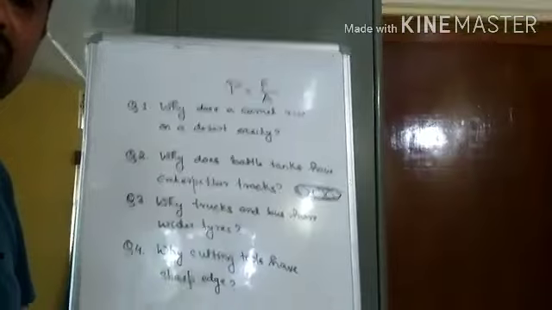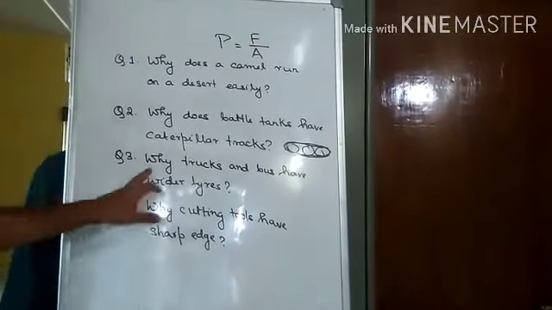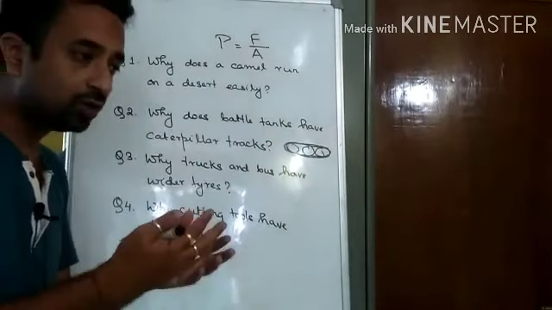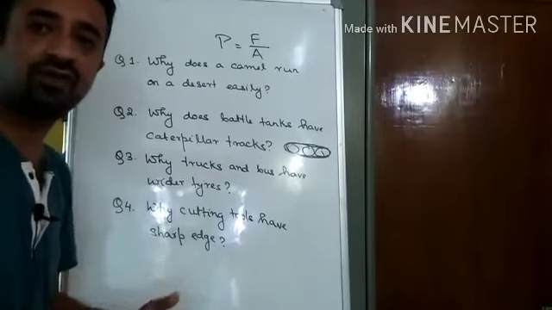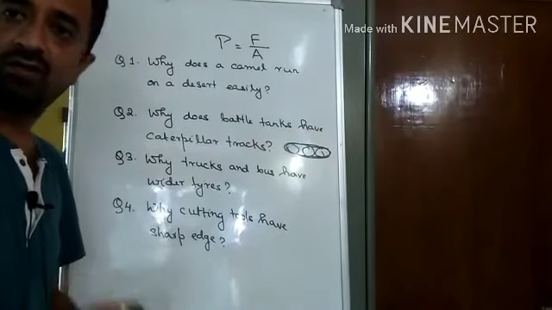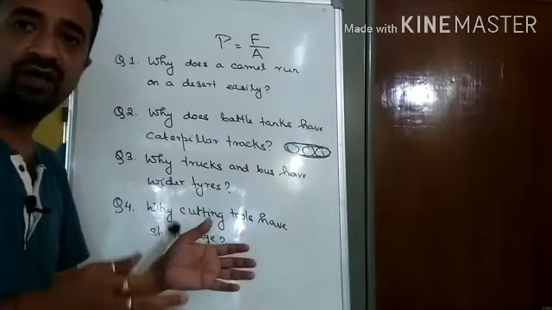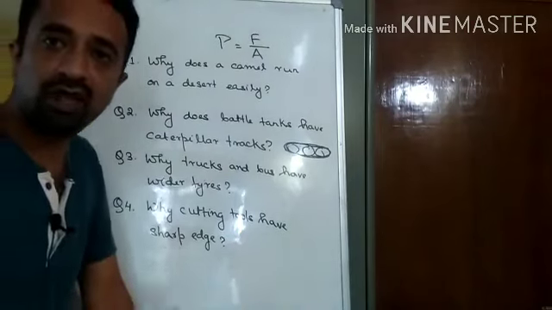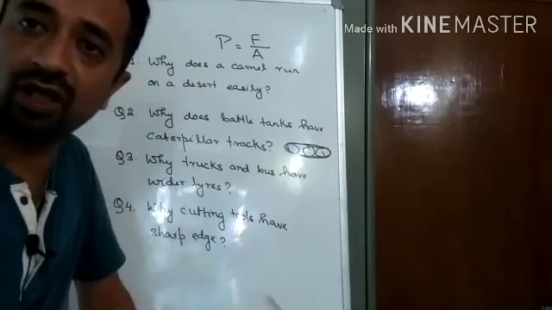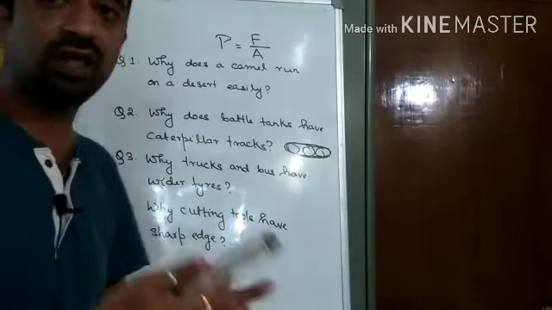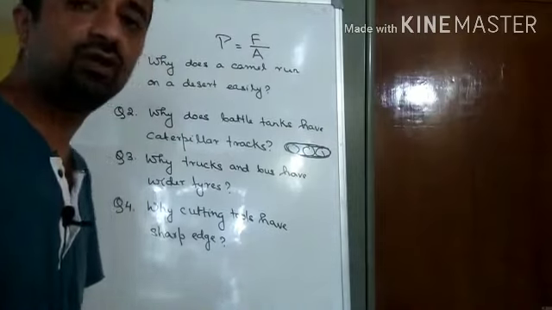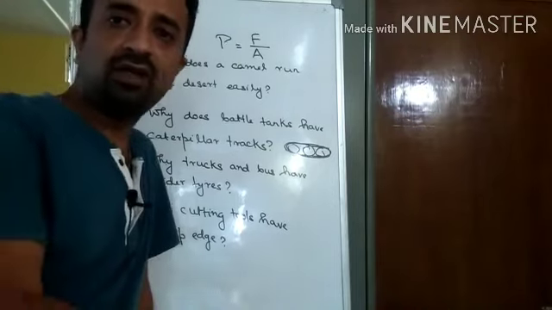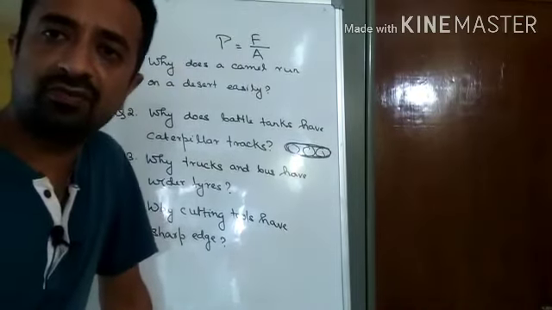Now let us go to the third question. Why do trucks and buses have wider tires? Same, because trucks and buses are much heavier than a motor car. If the tires are wide, the area of contact with the ground will be more, so the pressure will be less. If the pressure is less, it can move easily. Its tire will not get stuck if the road is soft or muddy.